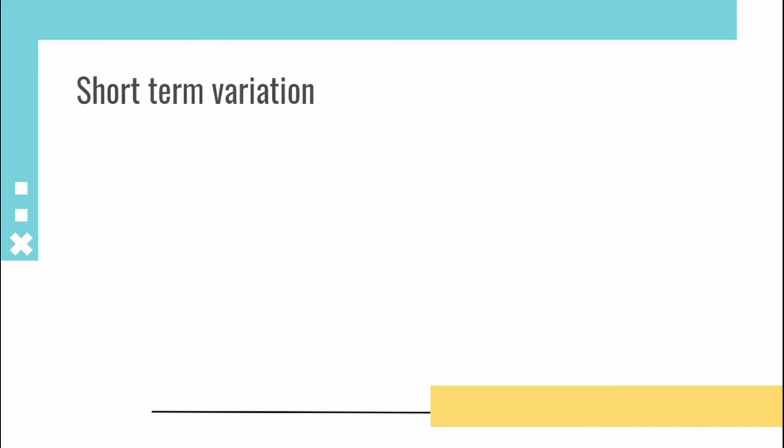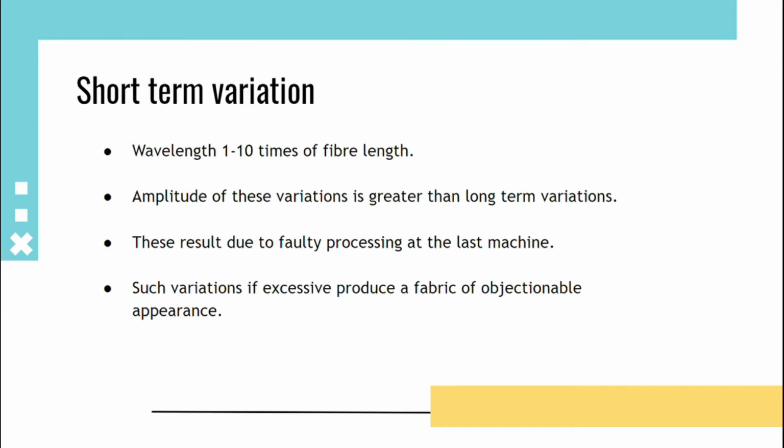Short-term variation, that is wavelength of 1 to 10 times the fiber length. The amplitude of these variations is greater than long-term variation. These result from faulty processing at the last machine. If such variations are excessive, they can produce a fabric of objectionable appearance.